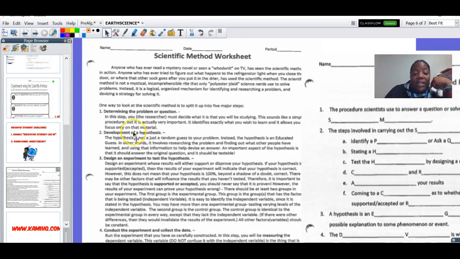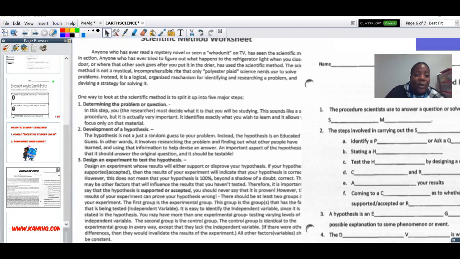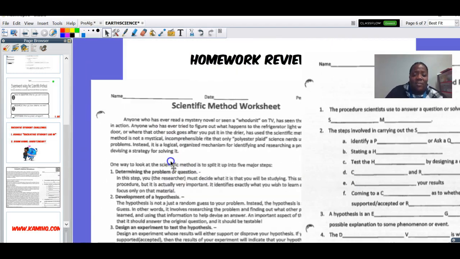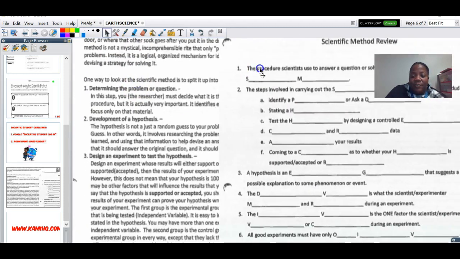The next step: develop a hypothesis. The hypothesis is not just a random guess to your problem. Instead, the hypothesis is an educated guess. We did that in class today. In other words, it involves researching a problem and finding out what other people have learned, and using that information to help devise an answer. An important aspect of the hypothesis is that it should answer the original question, and it should be testable. Basically, it should answer the question that you made up, and it should be testable, which means, can you put it into an experiment? That's what testable means.